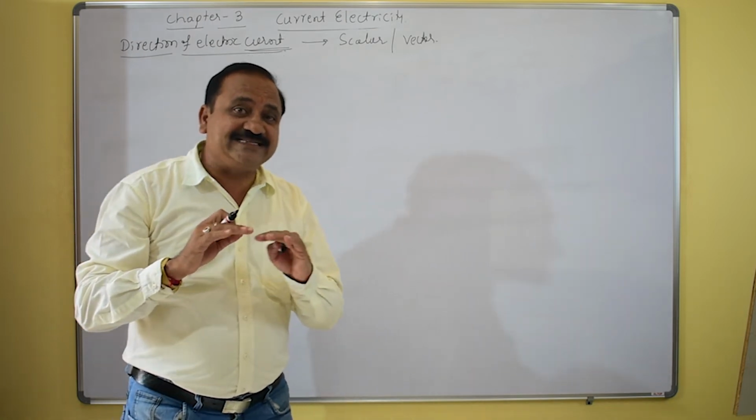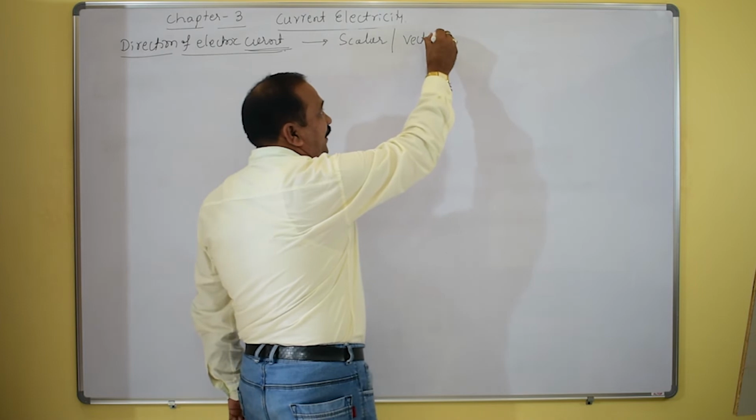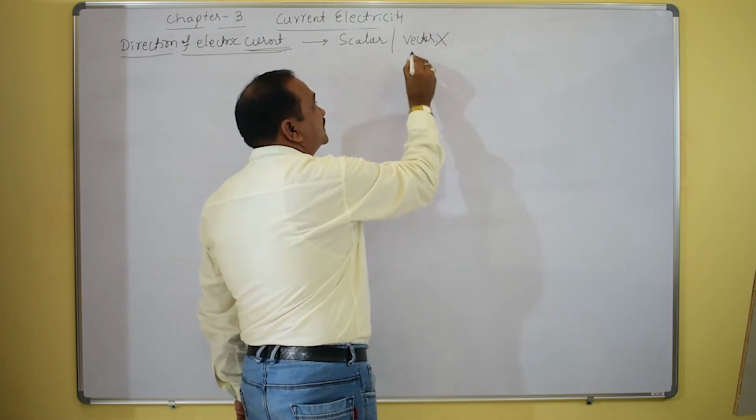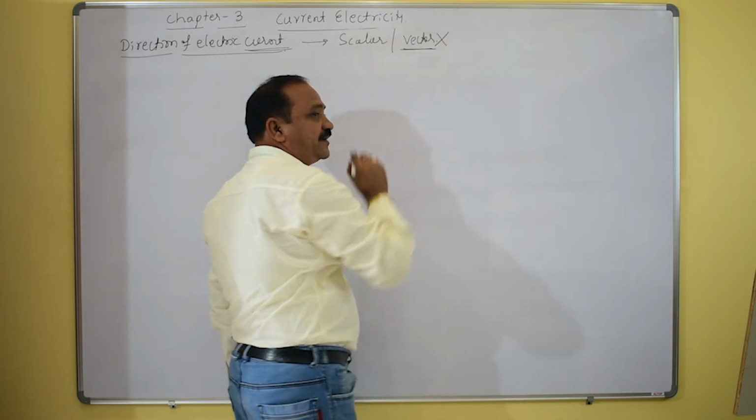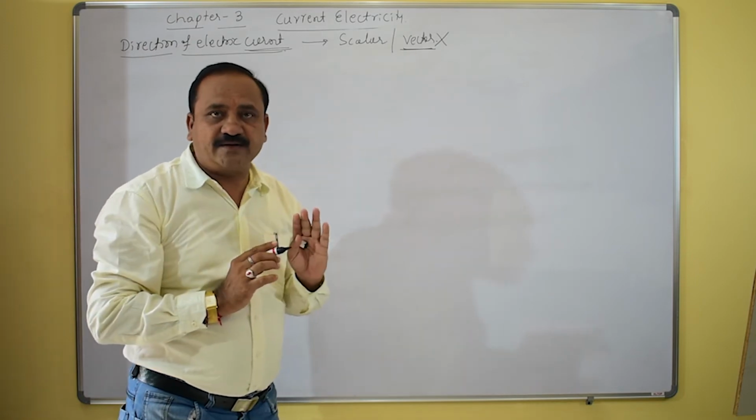Whether it is a scalar or a vector quantity, it is not a vector quantity. It is a scalar quantity.